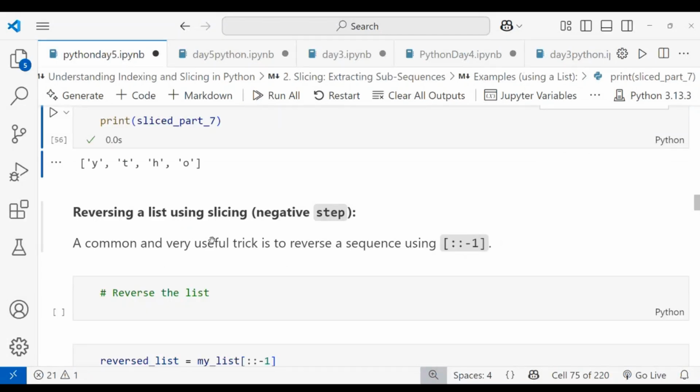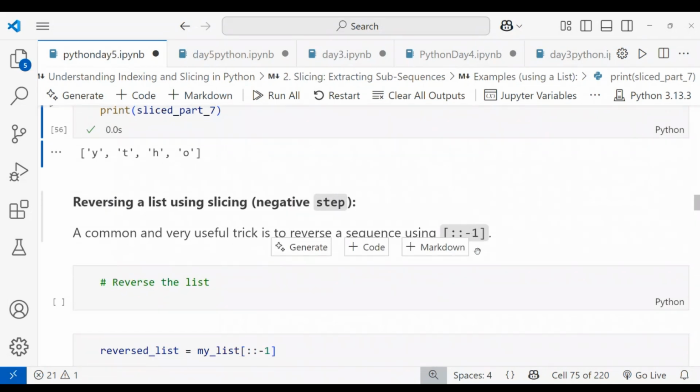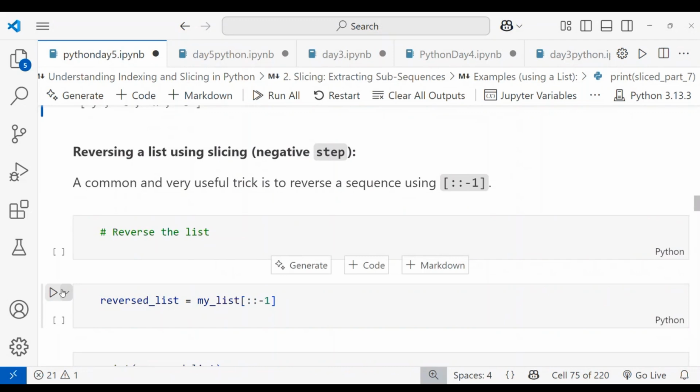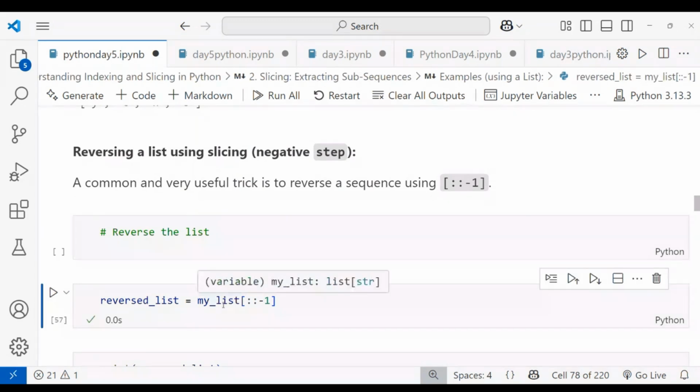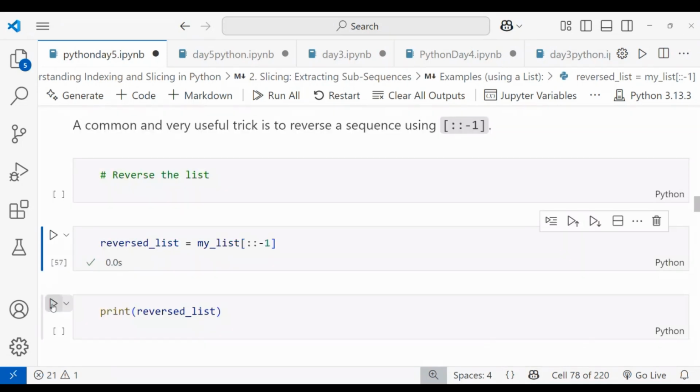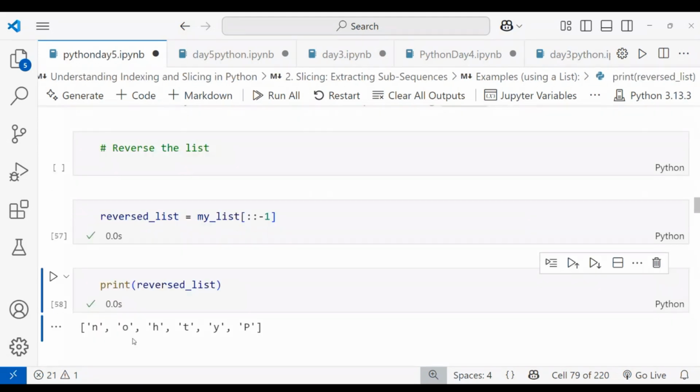Next, reversing the list using slicing. If you want a reversal, it can be a common and very useful trick. When you are reversing the sequence, you can give a null value as the start and a null value as the end, and the step value should be -1. You can see my list, which is Python. When I'm giving the step value as -1, the Python is completely reversed. This is how it works when you want to reverse the order.